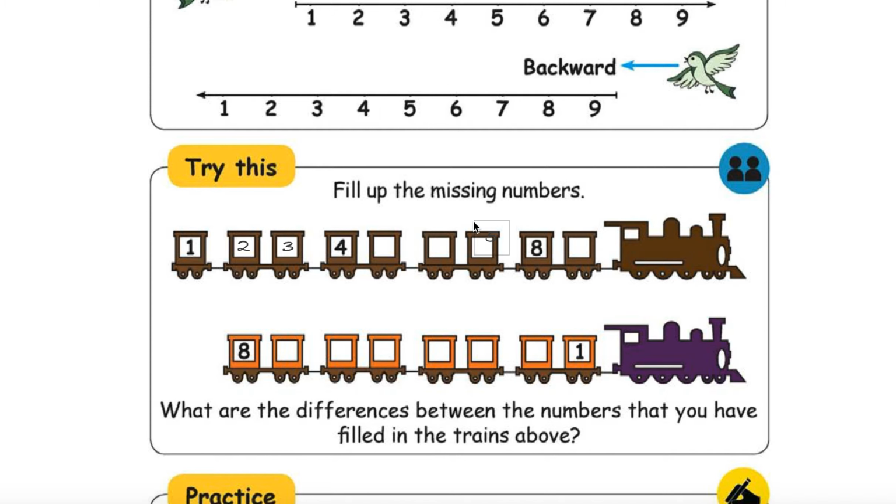Now you need to write 5 and you have to keep it inside the box. Okay, and then 6 also will go like this, and then 7, 8, 9. Okay.